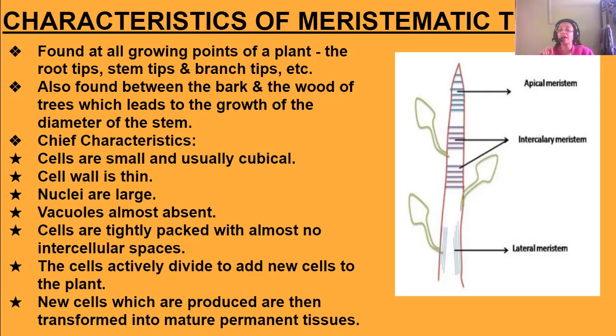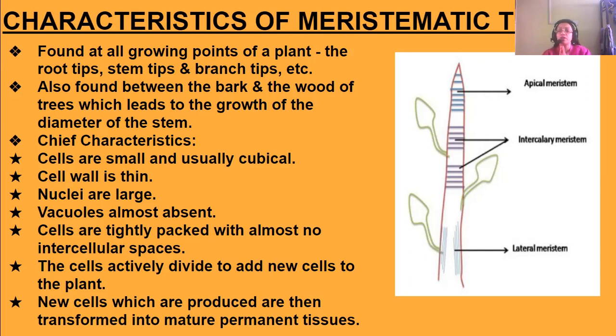The cells can actively divide to add new cells to the plant, and the new cells which are produced are then transformed into mature permanent tissues. So this process goes on. So what do we see? That the plants,